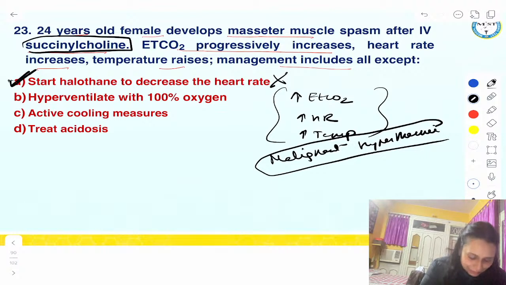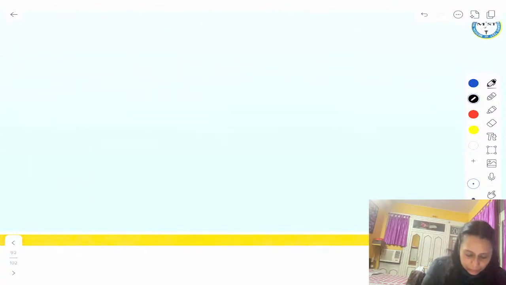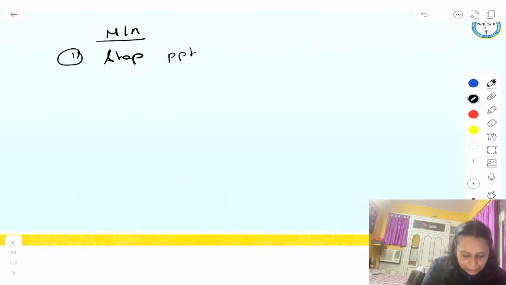So this is incorrect. Hyperventilate, yes, to remove the carbon dioxide, we'll hyperventilate. Active cooling, yes, temperature is more, we'll do the active cooling. Acidosis, we'll manage the acidosis. Guys, drug of choice in malignant hyperthermia. Management is, number one, stop the precipitating agent.